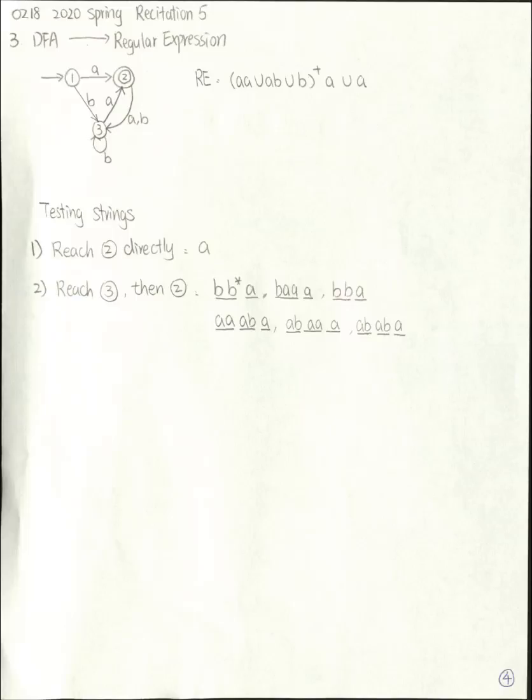Then I have a loop from 3 to 2 back to 3. So after BAA, the machine is in state 3. Then I can read an A to reach that accept state. Similarly, we can read AA or AB to reach that state 3. Then reading an A can reach that accept state 2.